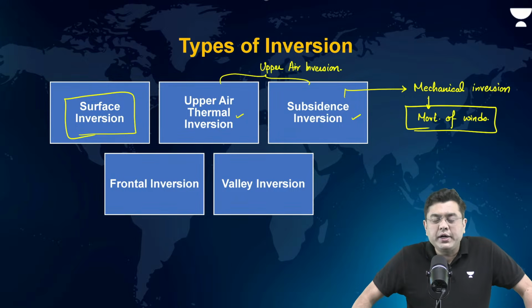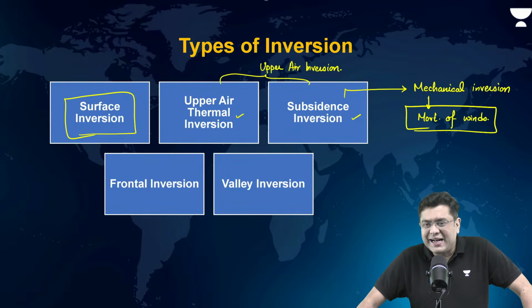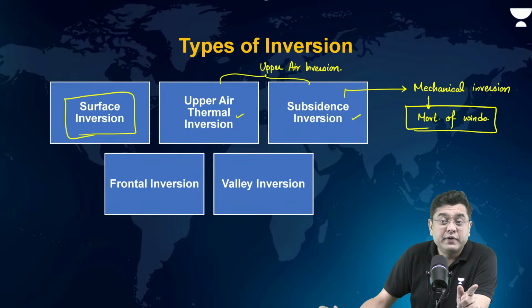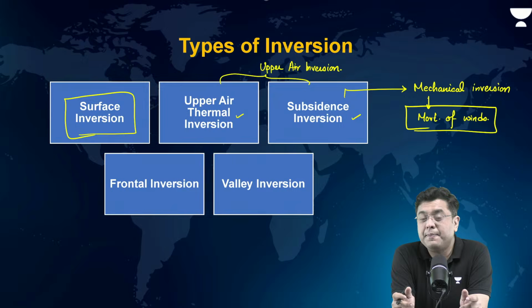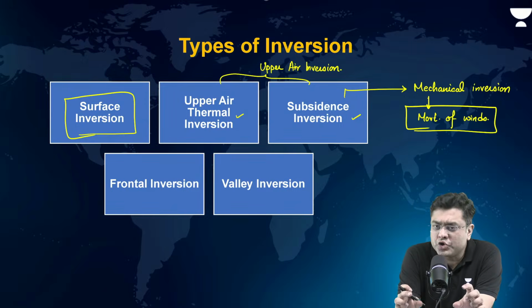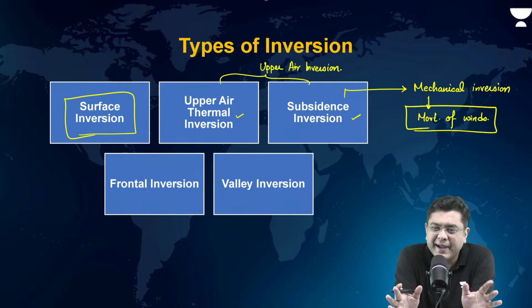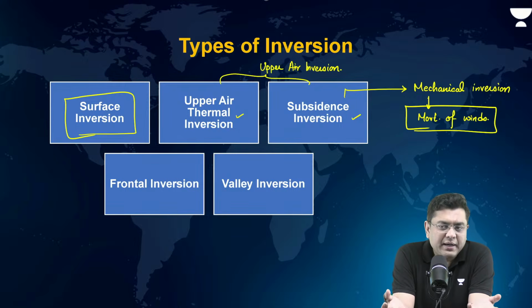This is not mentioned even in many of your reference books, but I want you to have this understanding because it will improve your answer writing. UPSC had asked a mains question: what is inversion of temperature? In that case, only this short paragraph, if you will write, you will get a big 0 or 1. You will get a binary digit score. That is something I am sure you are not targeting for the mains examination.